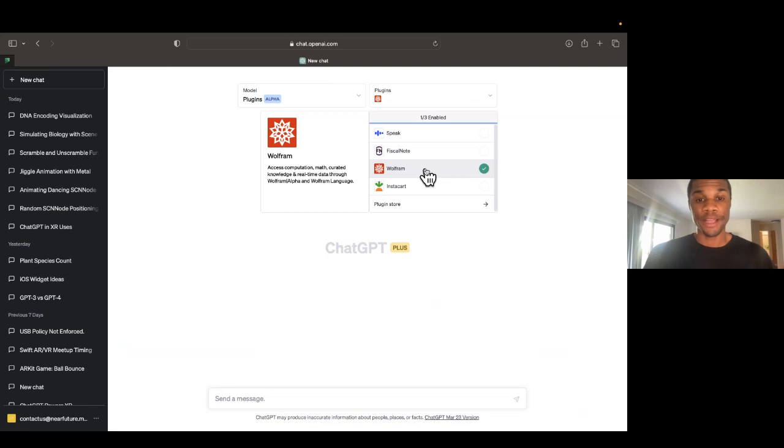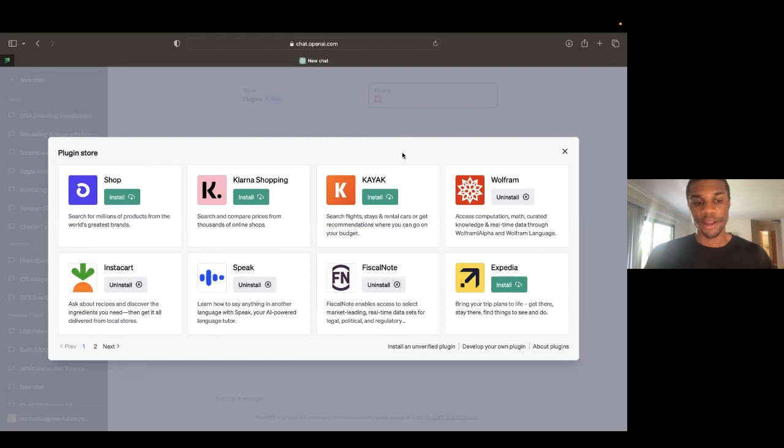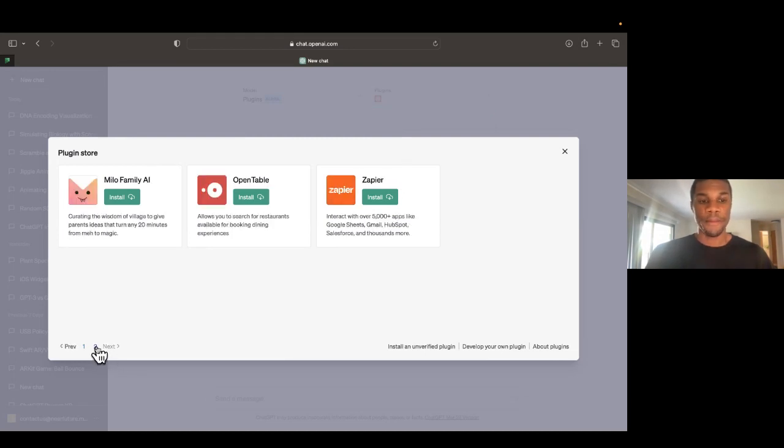We can use Wolfram to actually do great math and science and stuff. And we'll see in the plugin store, there's all these other plugins. I think other people will have these in the future, but I just wanted to highlight this because, again, this really extends the functionality of ChatGPT.